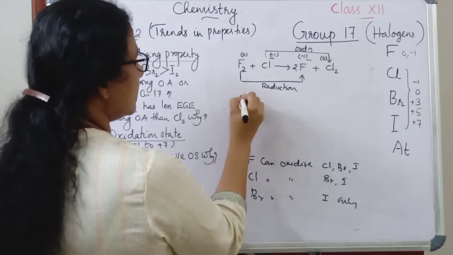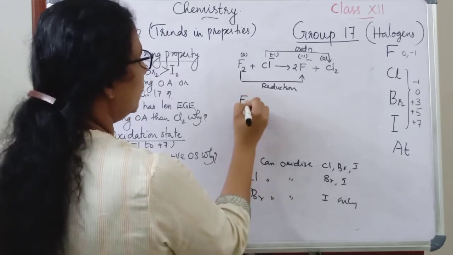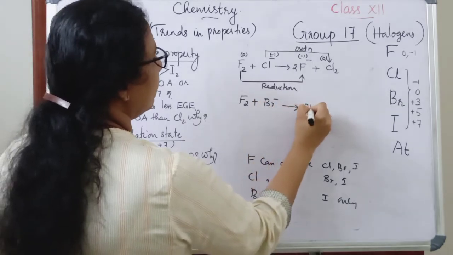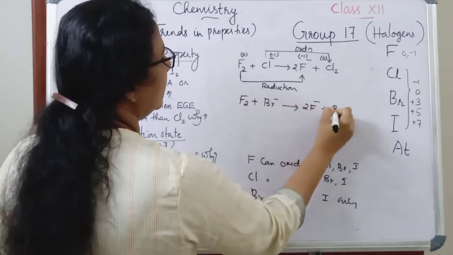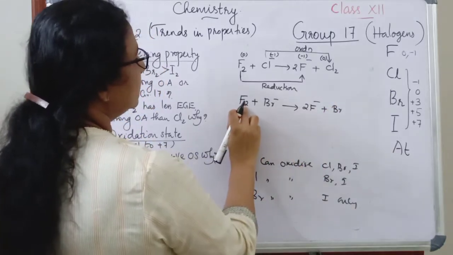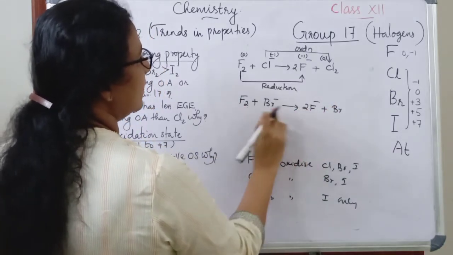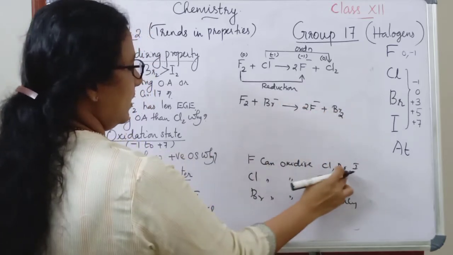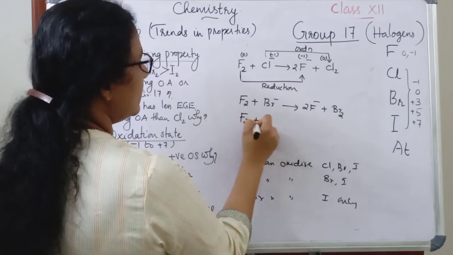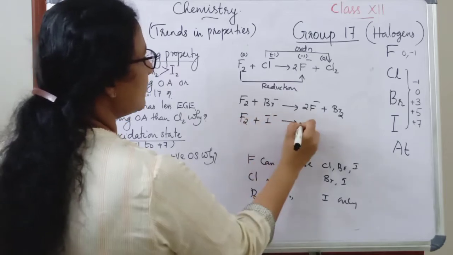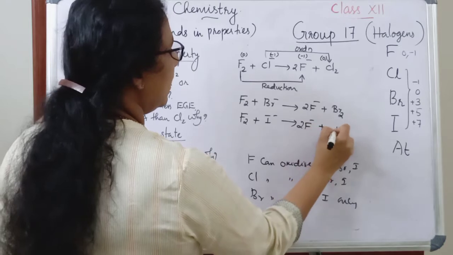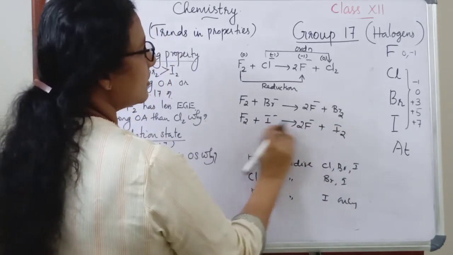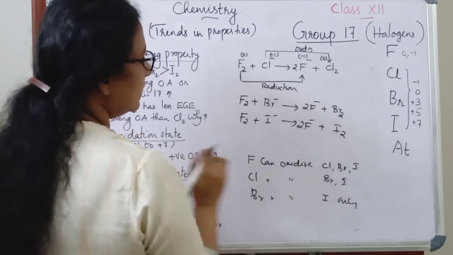So we can write the next equation also. F2 plus Br minus gives 2F minus plus Br2. Here F2 changes to F minus, that is reduction. Br minus changes to Br2, that is oxidation. Next is F2 plus I minus, that is 2F minus plus I2. So F2 is reduced to F minus, I minus is oxidized to I2. So that is with fluorine.